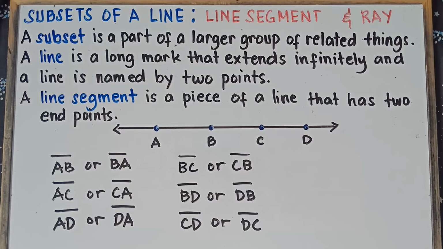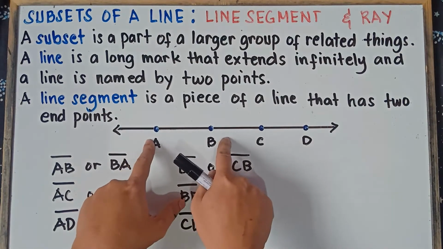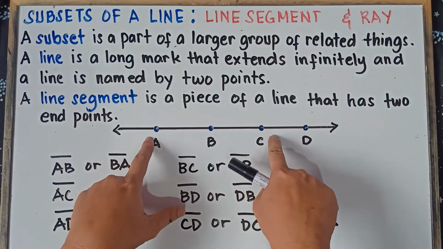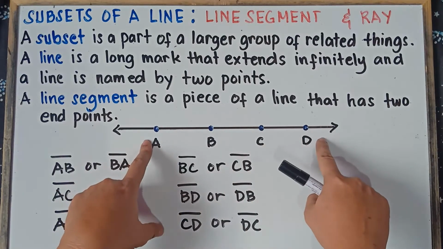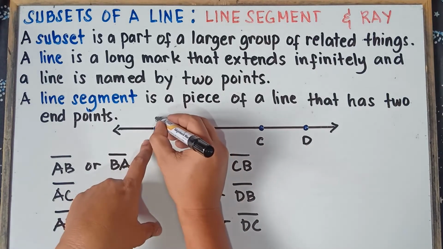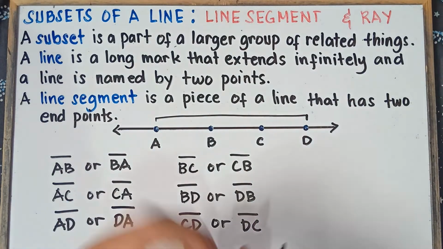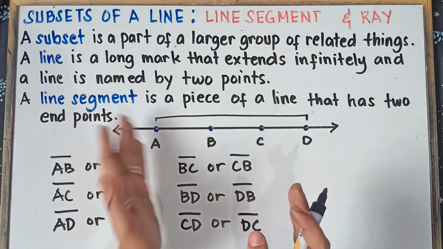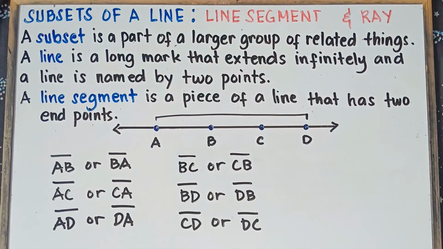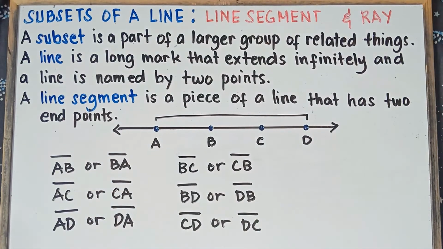That would be only 2 points. So from A to B, 2 points. A to C, that would be 2 points. A to D, that would be 2 points. So from A to D, that would be the measured A to D. So we can measure that one. Therefore, that would be line segment from A to D. I hope it's clear for you, class, with regards to line segment.